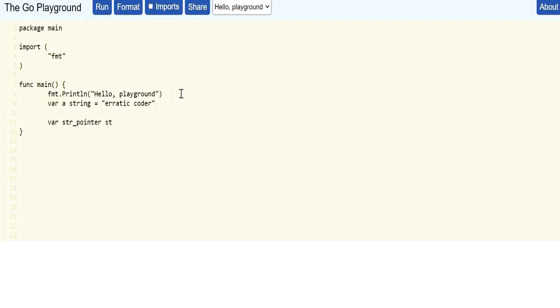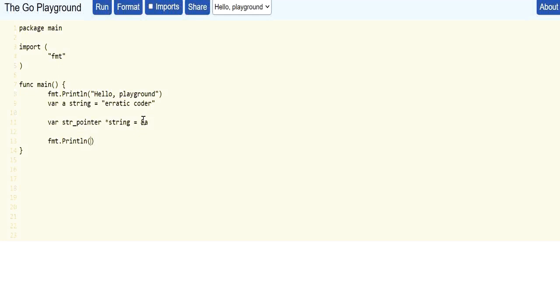Now I am taking the pointer of type string. To indicate that this is a pointer variable, I am using asterisk here. In this pointer, I am trying to store the address of this variable a.